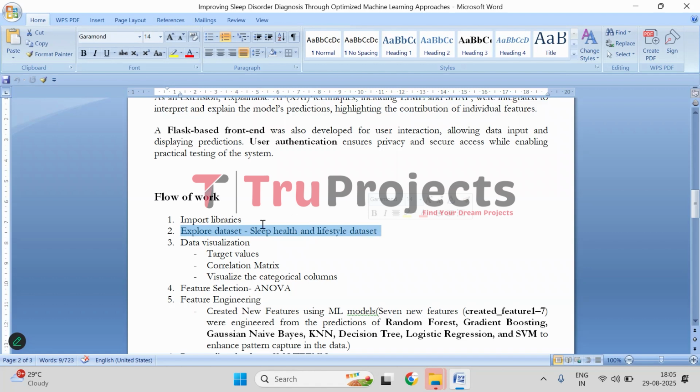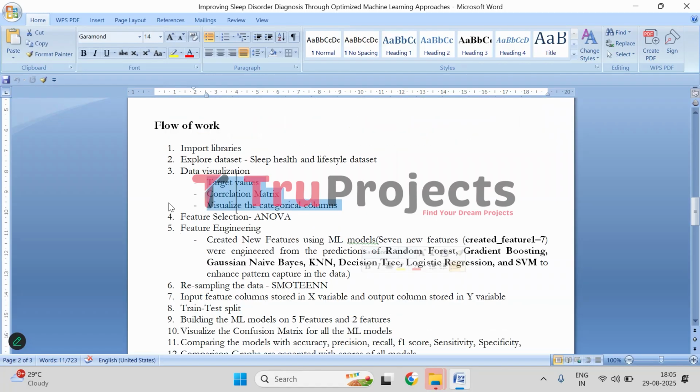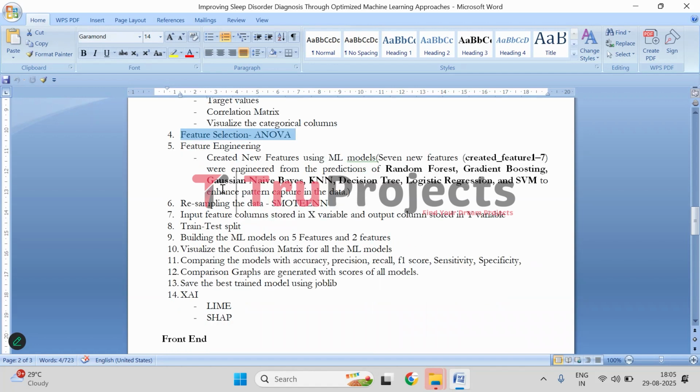and overall structure. In the third step, we visualize target values to understand class distribution and generate a correlation matrix to examine relationships between features. And we also visualize categorical columns to understand category distributions. Then we used ANOVA for selecting the important features. So here we applied the ANOVA test to identify statistically significant features for the classification purpose.